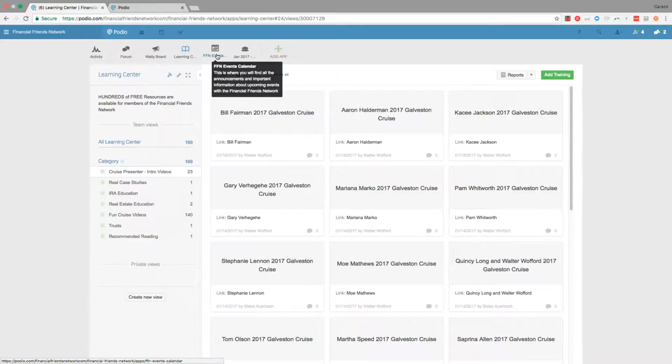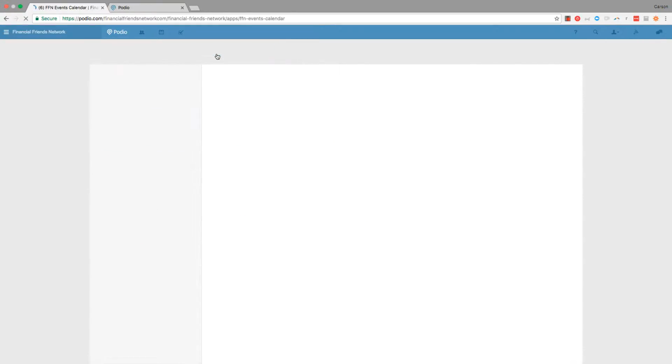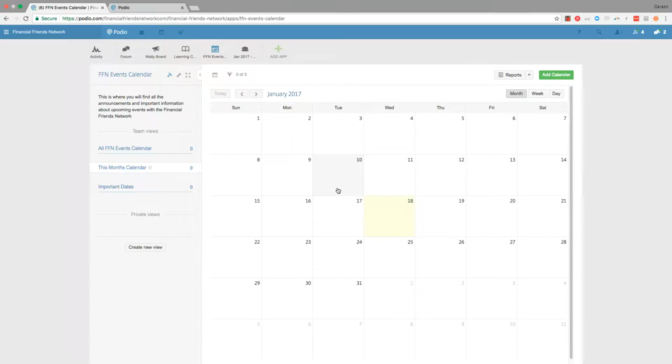Now, the FFN events calendar, fairly obvious there, but as different activities, events, cruises, other pieces are added to that calendar, you'll be able to get notifications or come into the calendar to look at upcoming events and understand what is there. So always feel free to take a look at the calendar and see what has been listed. This will always be changing over time. And lastly, you might find certain apps with cruise information for specific cruises that are connected to the Financial Friends Network. If you're not part of that cruise, you probably don't need to go into there. But members of a specific cruise, as it gets added into here, will be able to list their information and be able to be better organized as a group when the time for the cruise comes.